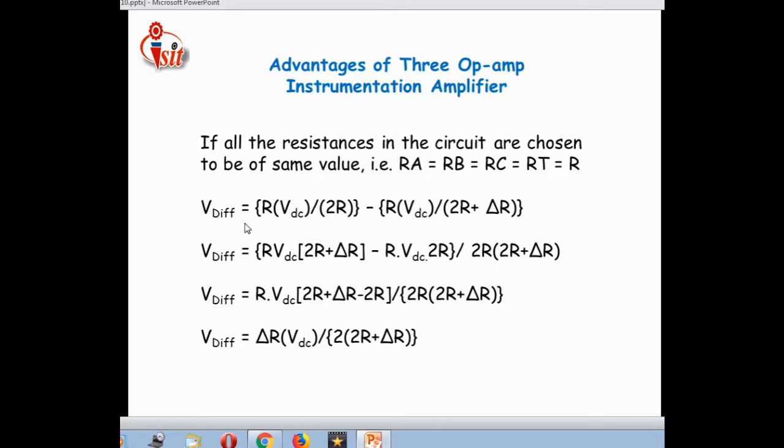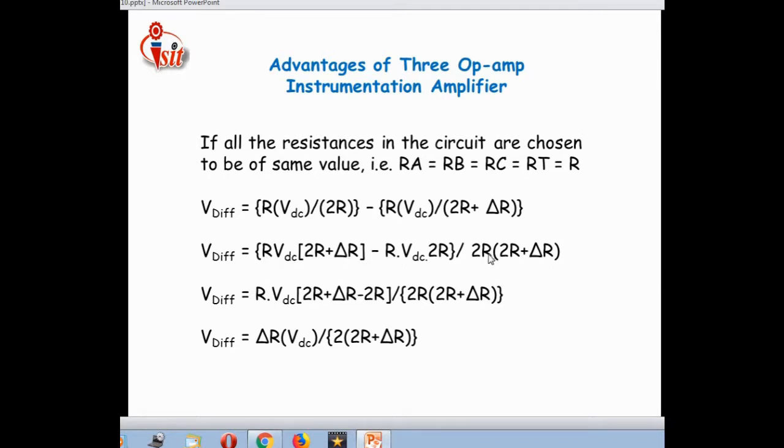Just see, V difference is equal to R VDC divided by 2R minus R VDC divided by 2R plus delta R. Along with this, V difference is R VDC multiplied by 2R plus delta R minus R VDC multiplied by 2R, divided by 2R into 2R plus delta R. Again we are simplifying that V difference, where R is a common factor in each and every term.